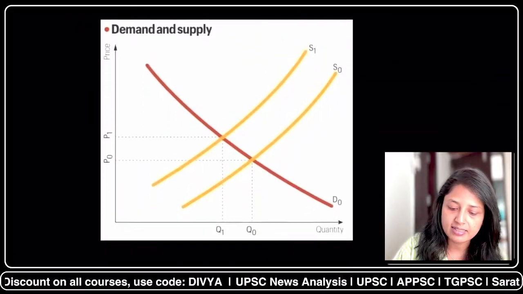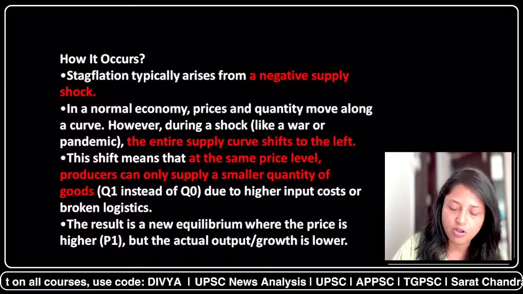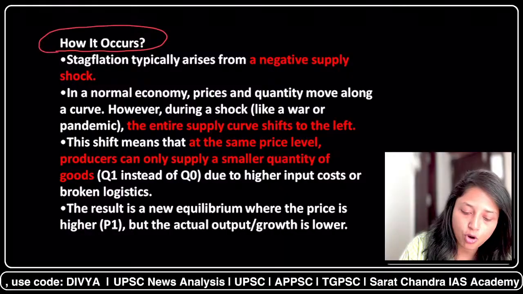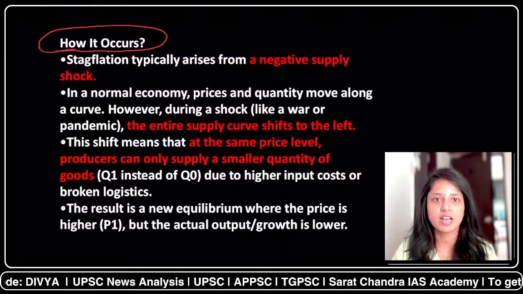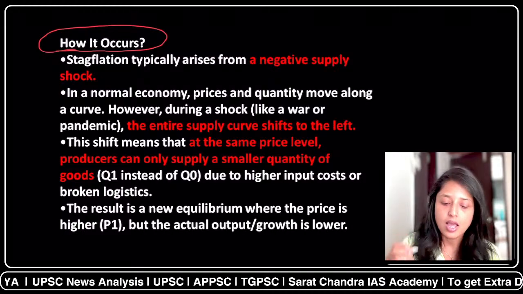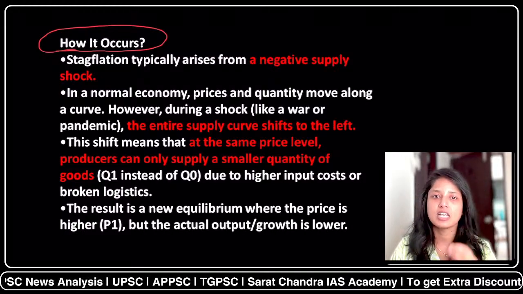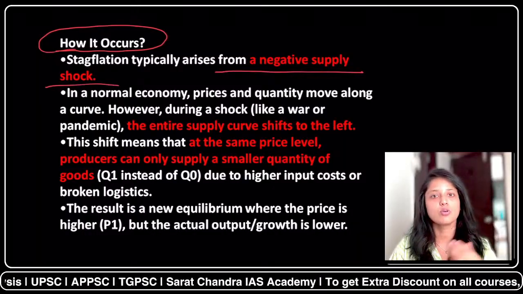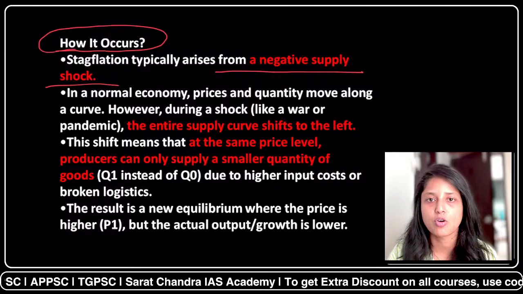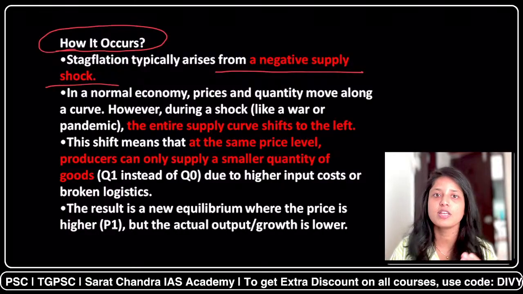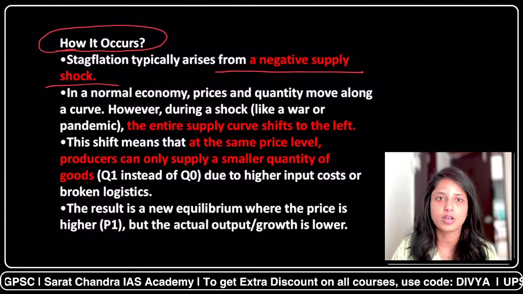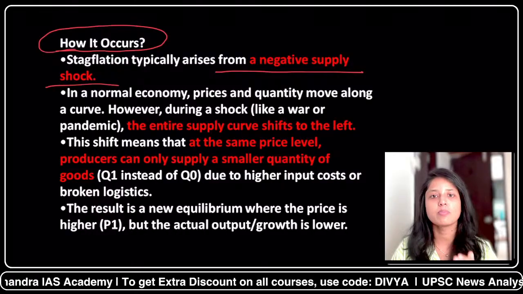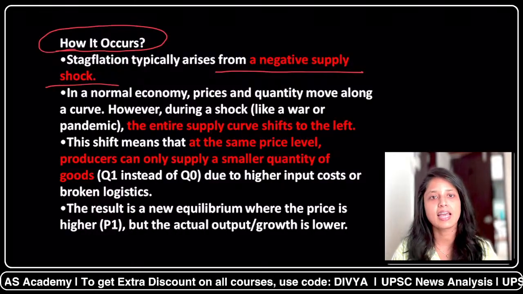Now, let's understand this in this way. First of all, we shall be discussing the point, then I will come back to the graph. So now we are discussing that what are the situations in which the stagflation will occur. So we are discussing the situation now. So first important factor about the stagflation is it arises from a negative supply shock. So when we are talking about the West Asia conflict, so there is negative supply shock of the oil and natural gas, of the other petroleum products. So this is a classic condition of the stagflation, because at present we are facing the supply crunch,